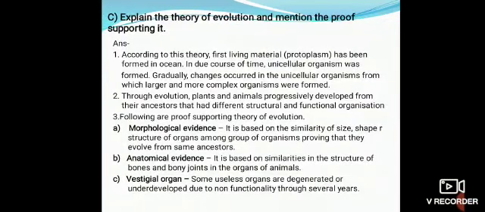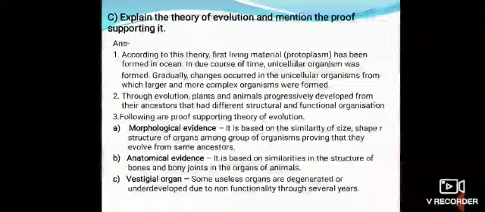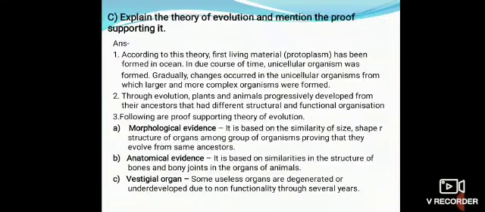Next, following are the proofs supporting the theory of evolution. First point, morphological evidence. It is based on the similarity of size, shape, structure of organs amongst the group of organisms, proving that they evolved from the same ancestors. Second, anatomical evidence. It is based on similarities in the structure of bones and bony joints in the organs of animals. Next, vestigial organs. Some useless organs are degenerated or underdeveloped due to non-functionality through several years.